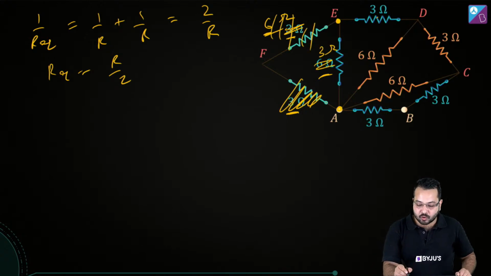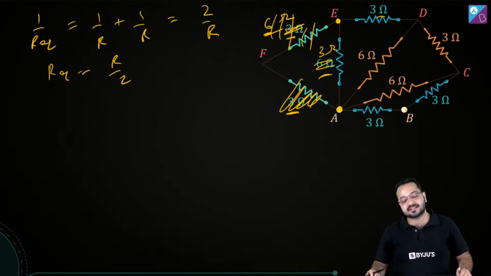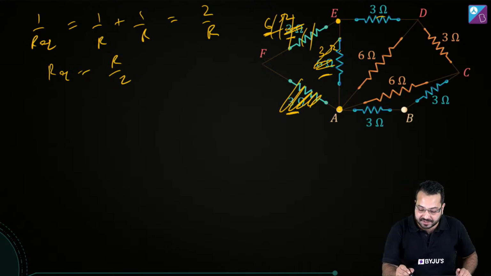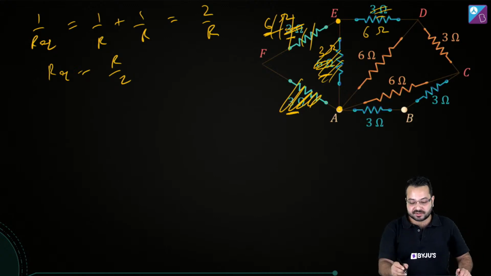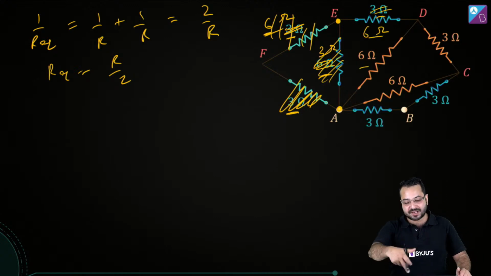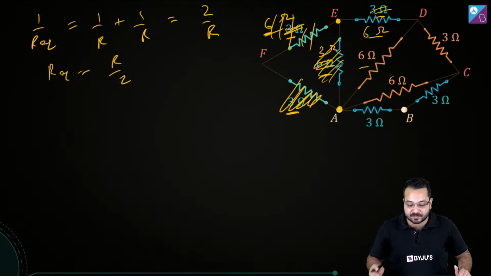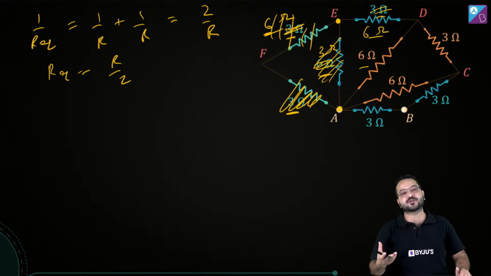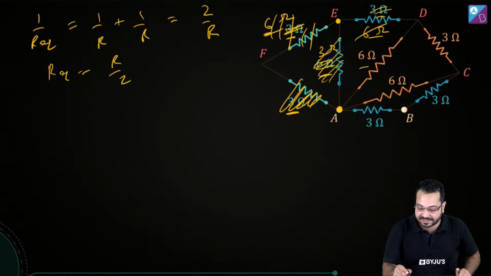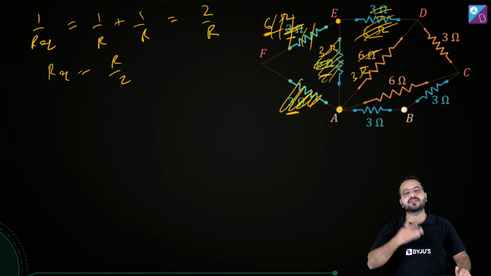Now this 3 ohm and this 3 ohm again is in series. So I can forget about this and I can make it 6 ohm. Now this 6 ohm and this 6 ohm, you can see this is again in parallel. So 6 and 6, again it is going to give me 3. So I can get rid of this and make this 3 ohm. And the story is repeating itself.